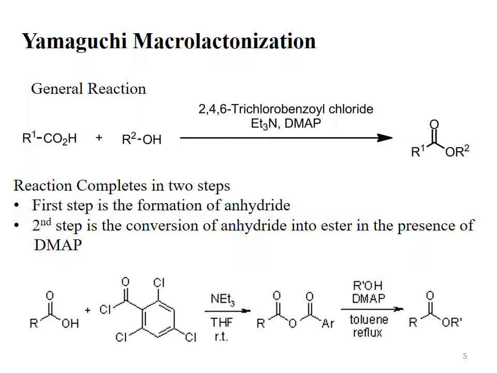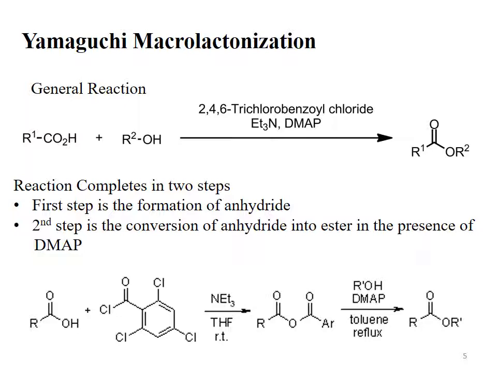The second step is the conversion of anhydride into ester in the presence of dimethylaminopyridine. See this one: this is carboxylic acid reacting with 2,4,6-trichlorobenzoyl chloride in the presence of triethylamine, then it gives us anhydride. This anhydride, upon reacting with alcohol in the presence of dimethylaminopyridine, gives us the ester.